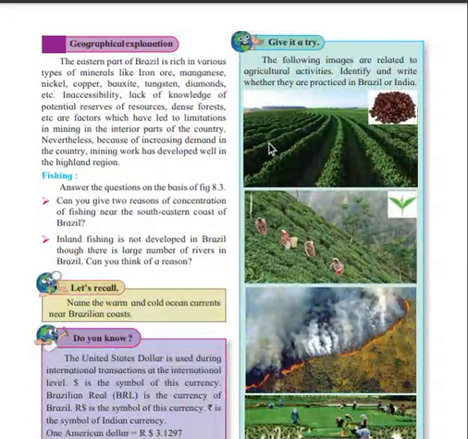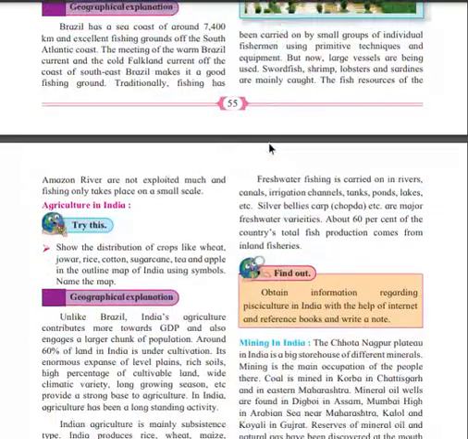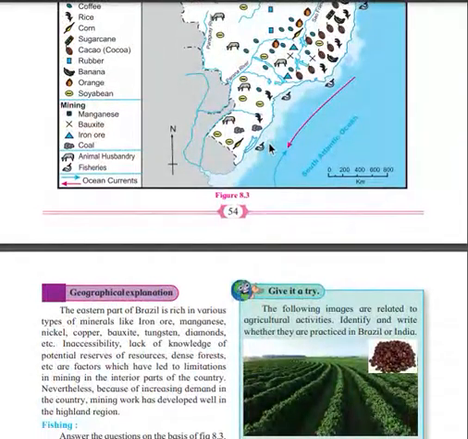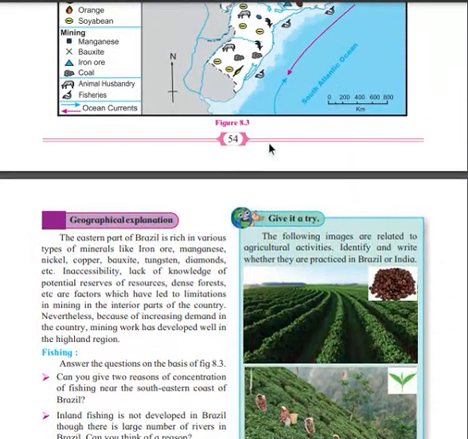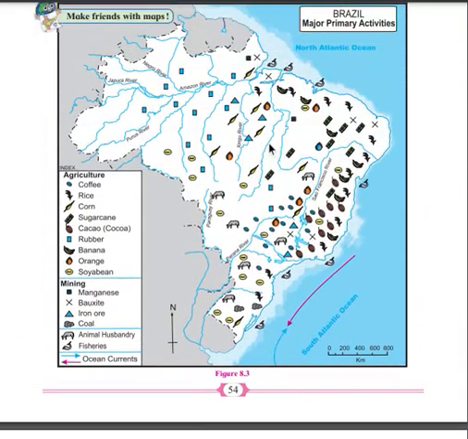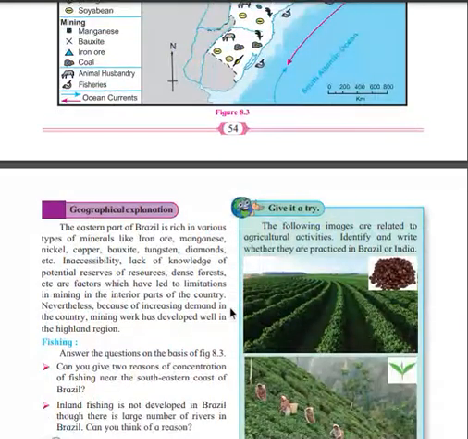Okay, and if I talk about fishing, can you look at figure 8.3? You need to look it out. Where is figure 8.3? Yeah, figure 8.3. So answer the questions on the basis of 8.3. Can you give the reason for concentration of fish near the southeastern coast of Brazil? First of all, you need to locate where the southeastern coast is. This is south, this is eastern coast. So this is fish, southeastern coast.